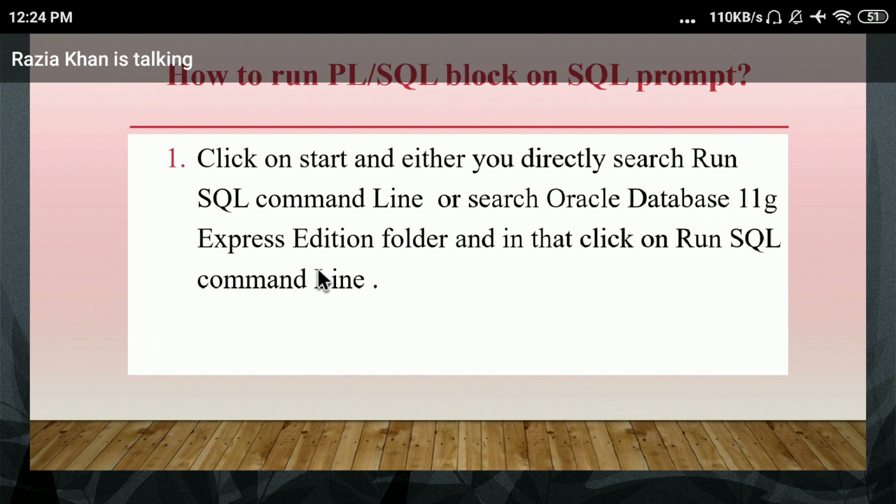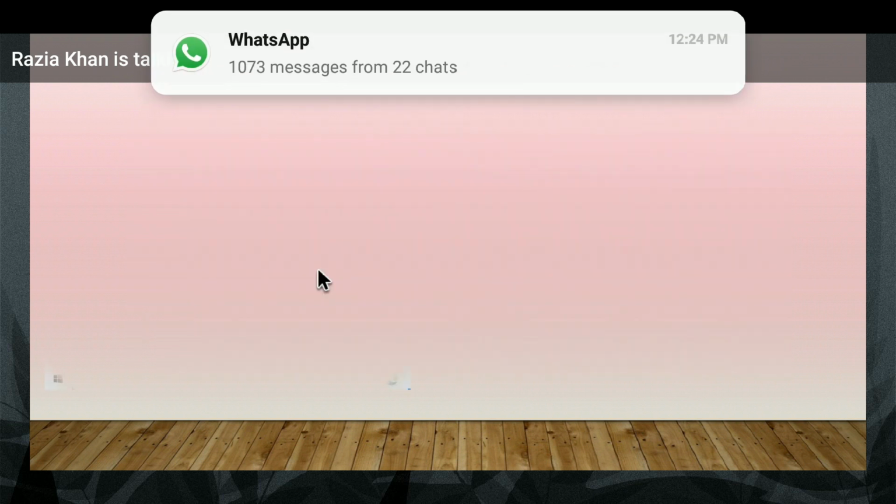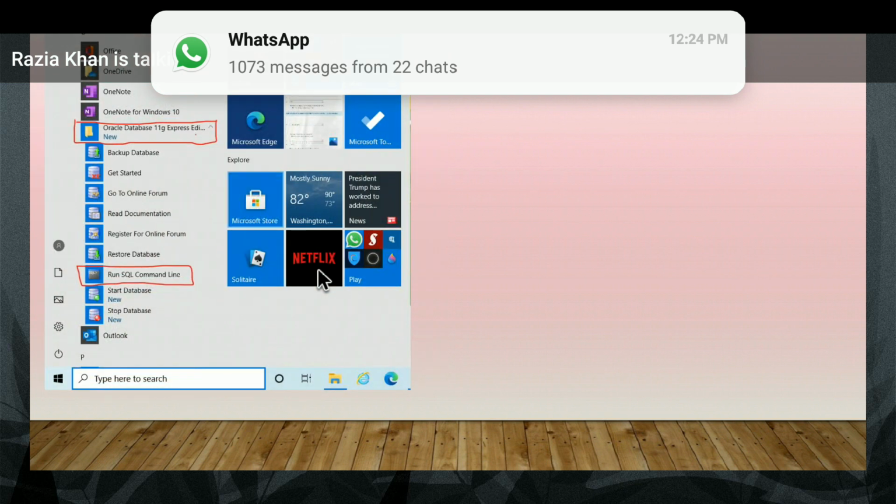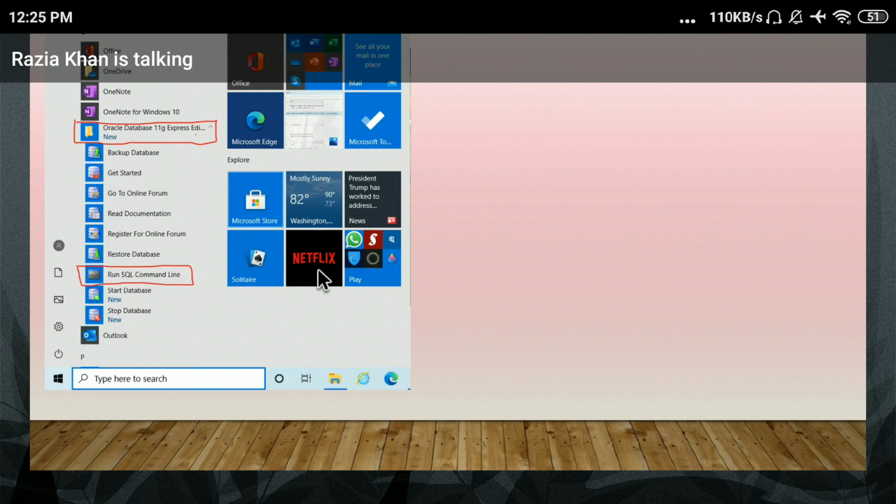First, for running the program, you have to start the Oracle SQL command line. So how can you start it? Just check the step. Click on start. Either quickly search for run SQL command line, or search the Oracle Database 11G Express Edition folder. Just check the screenshot. My operating system is Windows 10. If you are using Windows 7 or some older version, you can click on the start button, programs, and in that search for the Oracle 11G Express Edition folder. In that, run SQL command line is there. Just click on that and open your command line.